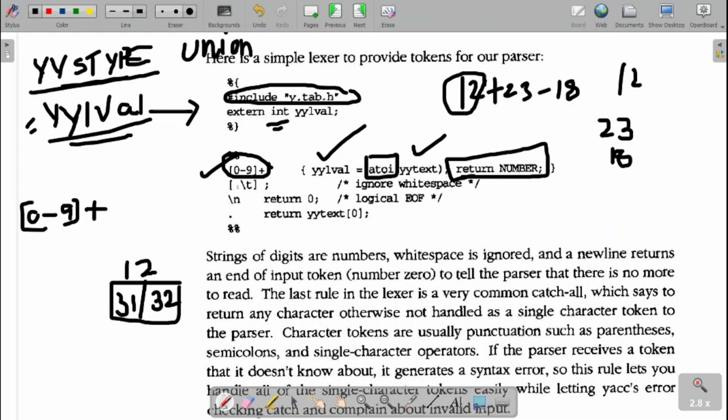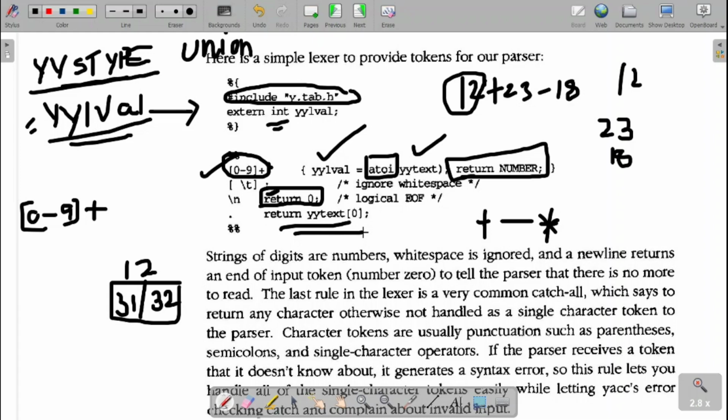Then next, for space or tab, do nothing, just ignore. On the enter key, we are closing, that is return 0. Once I press the enter key on the keyboard, it returns 0, which means we will end. Then for these cases, plus, minus, star, and all these characters, we return them directly, that is return yytext[0].